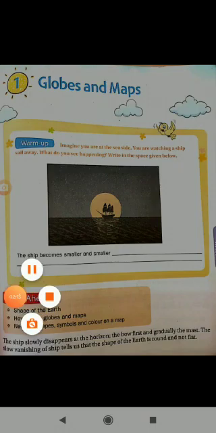Hence, to prove this, we have a short example. You can say a short story. Long ago, children, people thought that the earth is flat. People were not even ready to travel far away because they were scared.